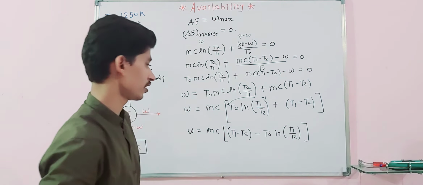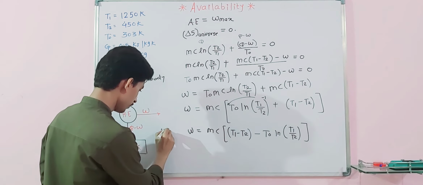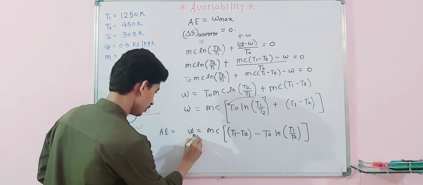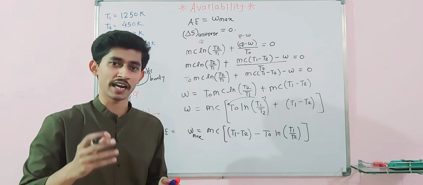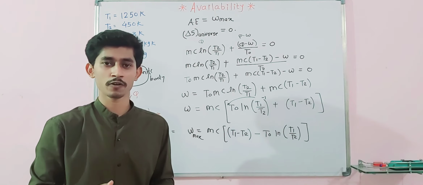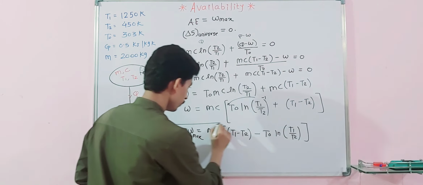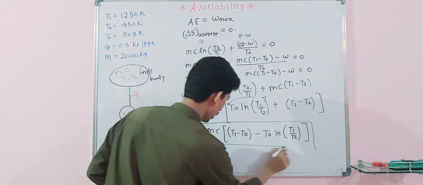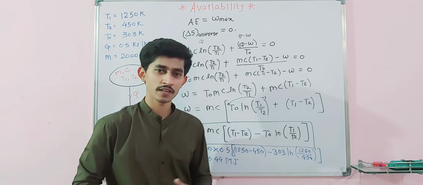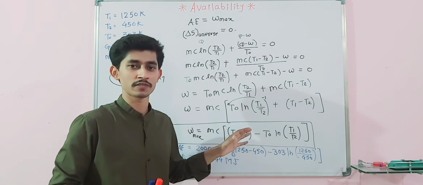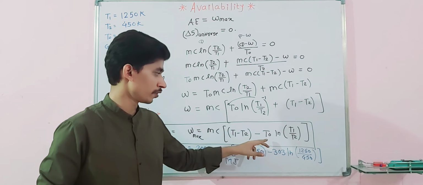That expression is nothing but the available energy or availability, which is equal to AE or W max. So what is available energy or availability? The maximum amount of work that can be extracted from the reservoir or heat engine is your availability. From this expression we can easily find the availability for this process. This is the final expression. You can remember this expression for the exam. For such kinds of problems: MC T1 minus T2 minus T naught ln T1 by T2.